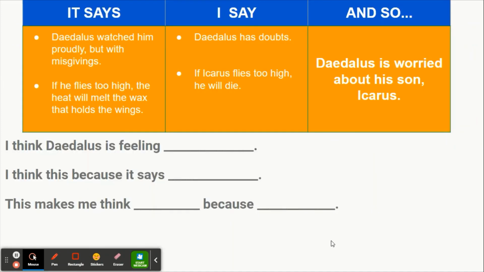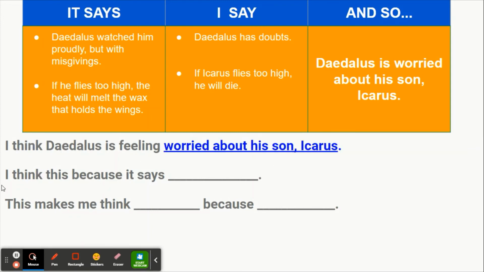So now that we've made our inference, we're ready to show our work in a written response. So first, I think Daedalus is feeling blank. Well, we've already got our inference made, so we know now that Daedalus is feeling worried. So we'll get that added. I think Daedalus is feeling worried about his son Icarus.